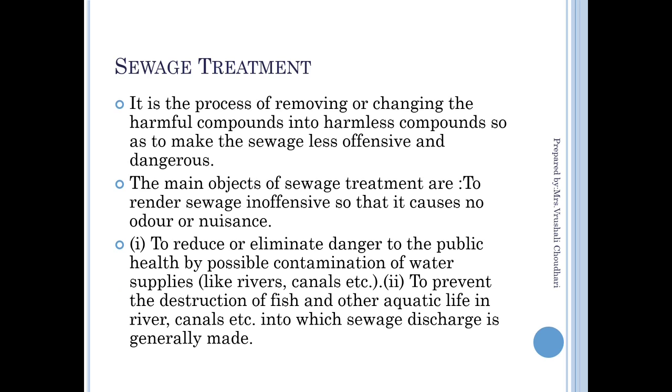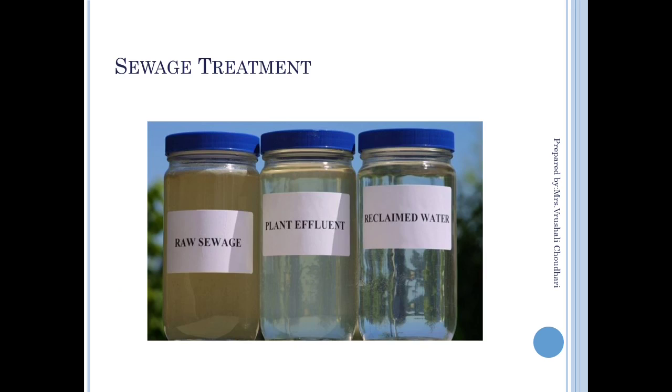If the bacteria present in the sewage contaminate the municipal water, they will spread diseases like typhoid and cholera, so it should not happen. We also prevent the destruction of fish and other aquatic life in rivers and canals, so sewage discharged is generally harmless to enter seawater. The target of the process is to convert harmful compounds into harmless compounds.